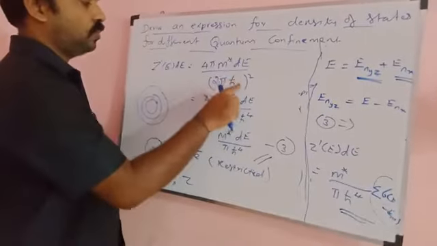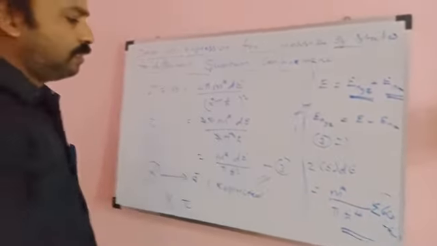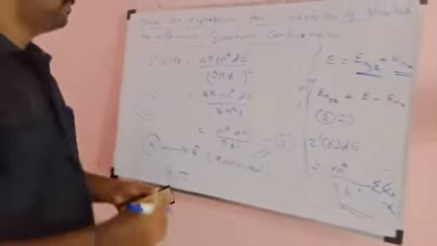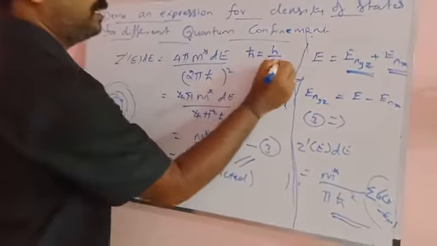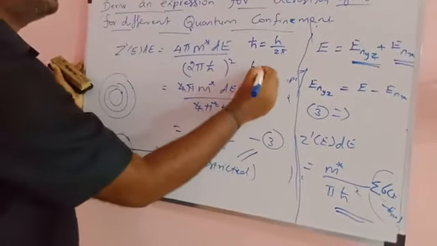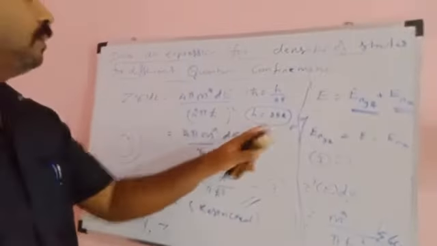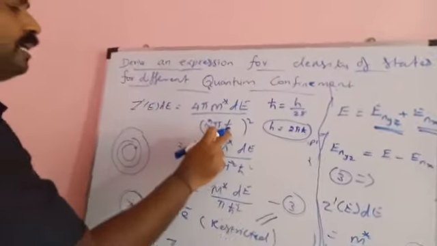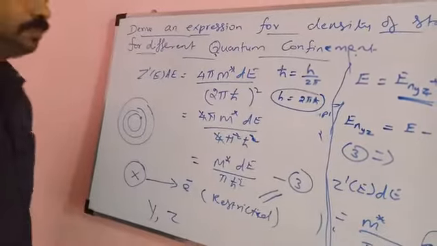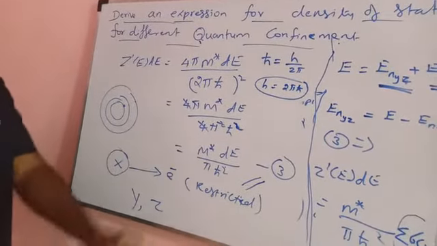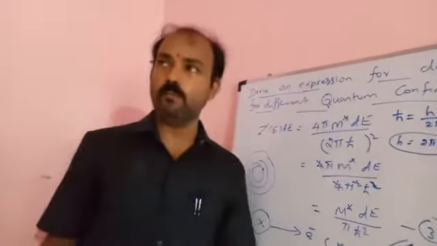Further, here there is no h, that is h cross. That's all. So this is the answer. Already I told you that h cross is equal to h by 2 pi, so instead of h we can put 2 pi into h cross. When you put this value, it is 2 pi h cross the whole squared. So here it is h cross squared, not h cross power 4. So this is for the two-dimensional potential well, that is, in the case of quantum well.